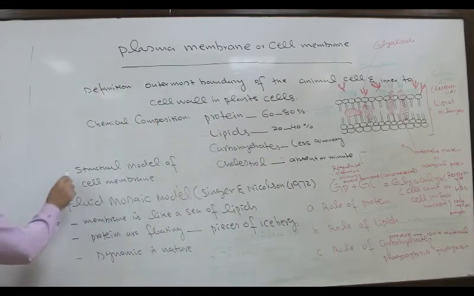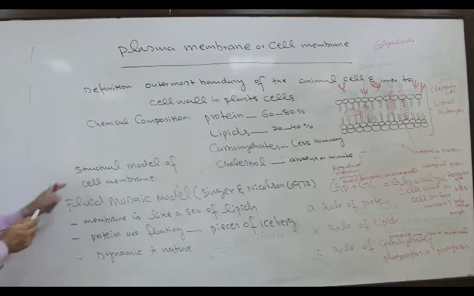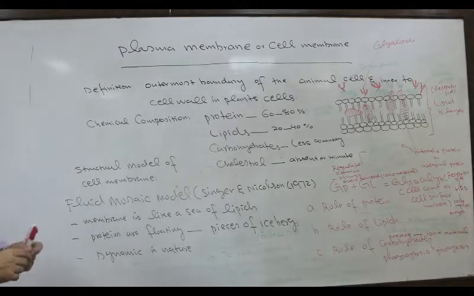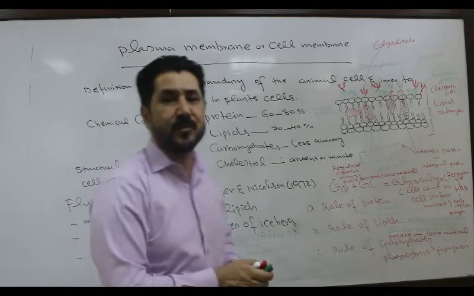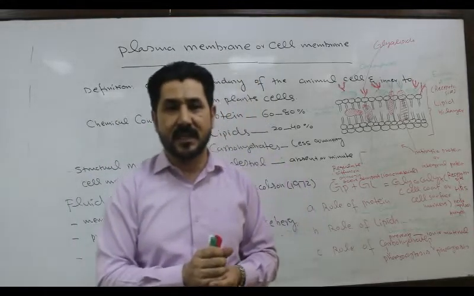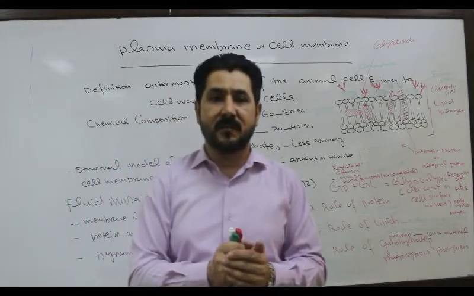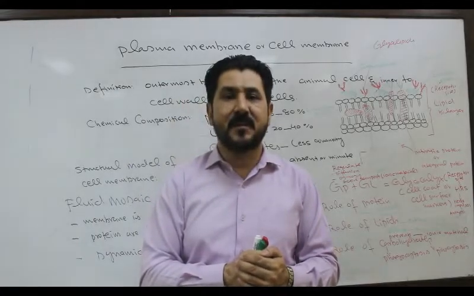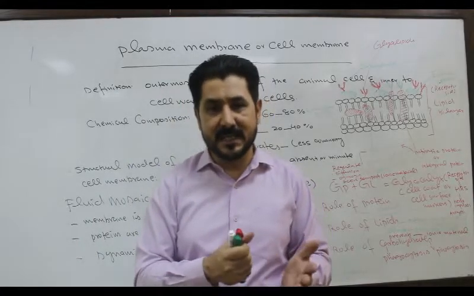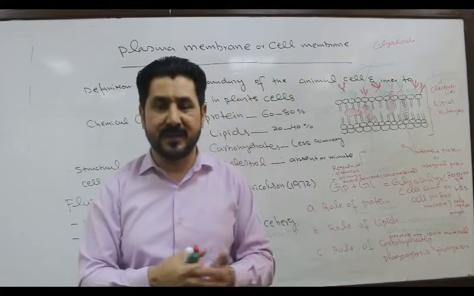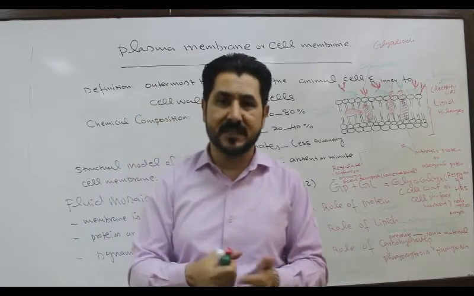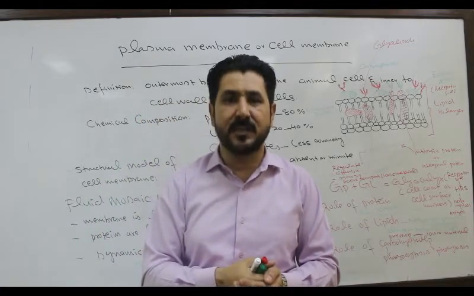Now, the third topic is the structural model of the cell membrane. Many biologists contributed to establish the structural model of the plasma membrane, because it is evident from the chronological development towards the fluid mosaic model, which is given in the tidbit in your textbook.